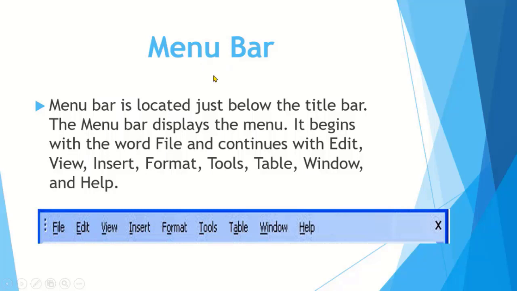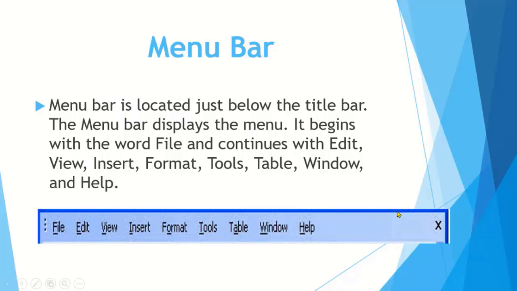Just below the title bar there is menu bar available, which has different menus as file, edit, view, insert, format, tools, table, window, and help. And as I told you on the main screen, when we click on a menu, then a drop down menu appears.